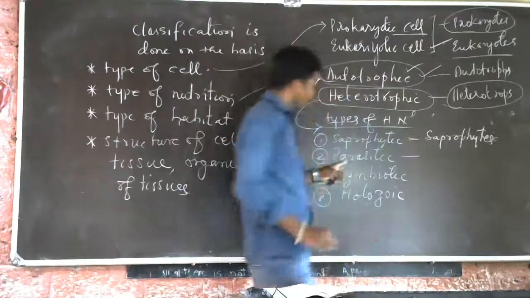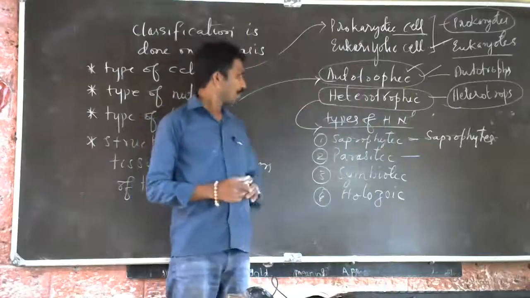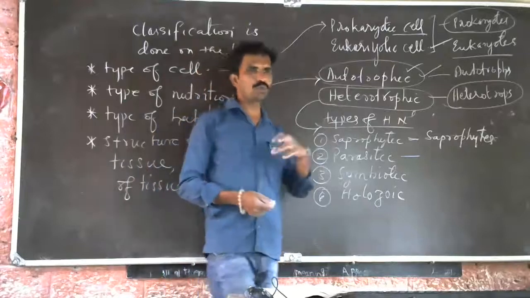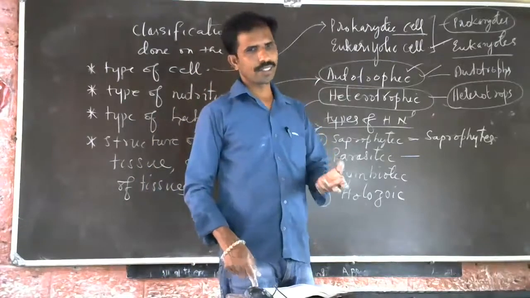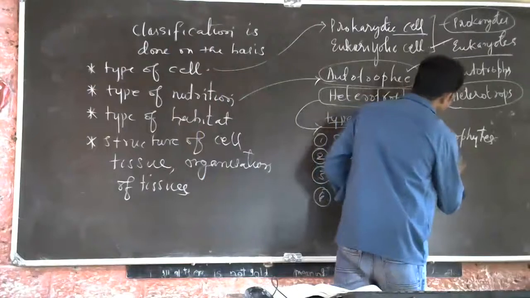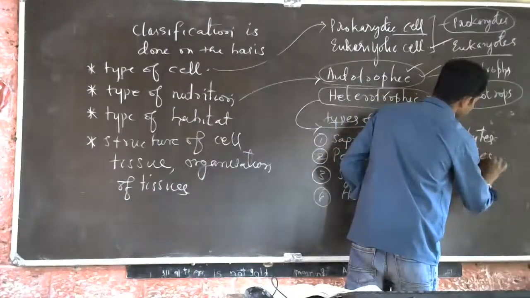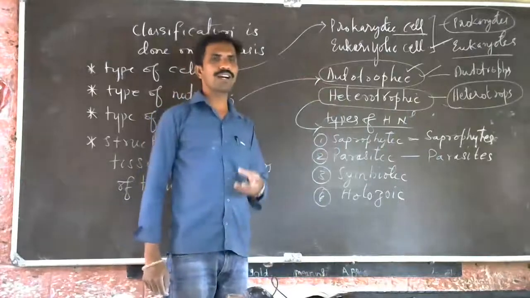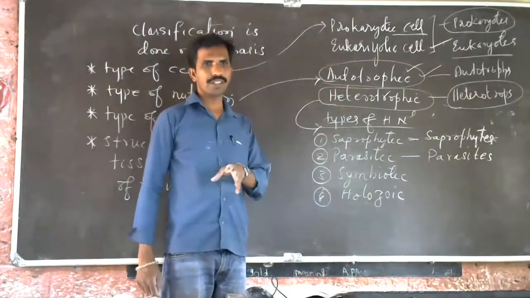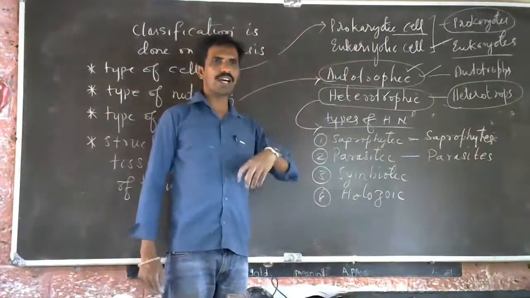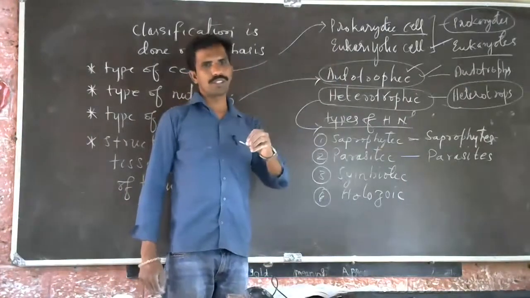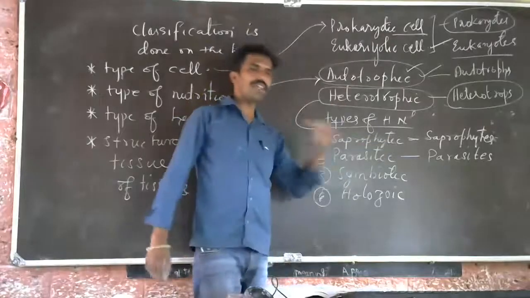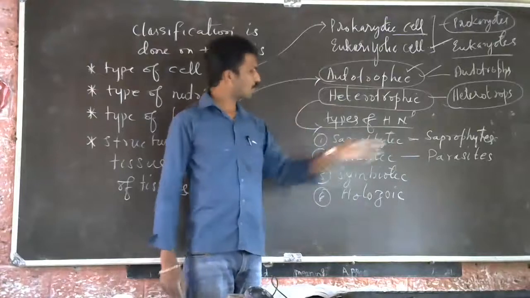The organisms which depend on other animals for food and shelter, both for food as well as shelter, are called parasites. Bacteria are the best example. They depend on other animals for food as well as shelter. They stay in the body of other living organisms, and they obtain food also from other living organisms. They are called parasites.